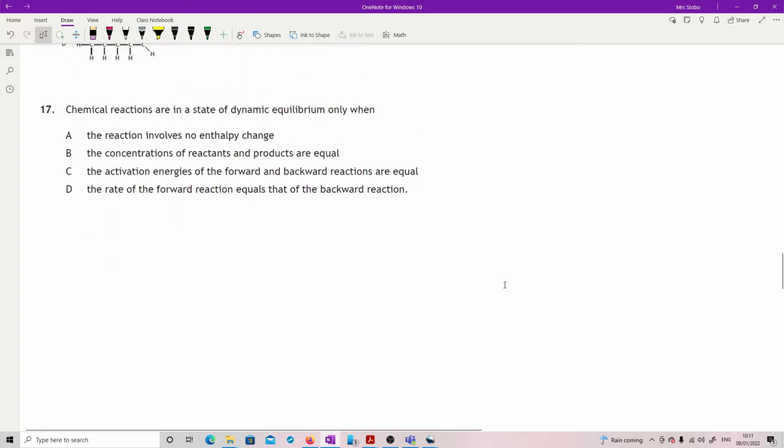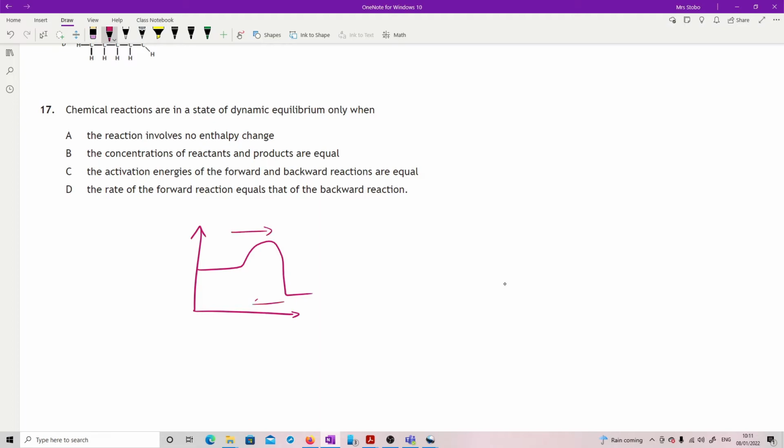Okay, question 17. Chemical reactions are in a state of dynamic equilibrium only when. Okay, so they've got a whole pile of things in here which are just wrong, and we're looking for the correct one. Okay, reaction involves no enthalpy change. Well, that's just not true. If I draw, here we go, here's our kind of normal reaction pathway. This would be the forward and that would be the back. Here is the enthalpy change. The enthalpy change is the same for the forward and the back, but it certainly involves an enthalpy change.